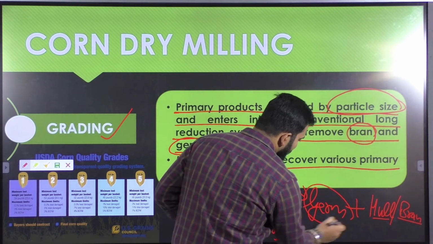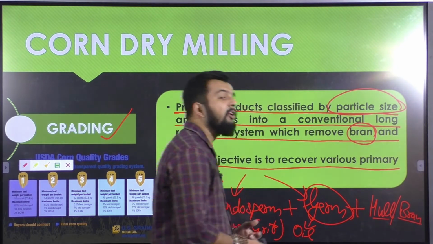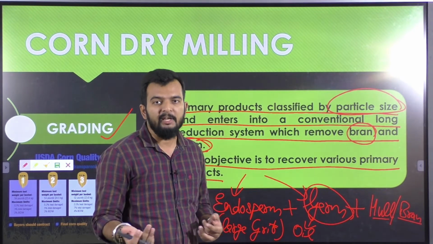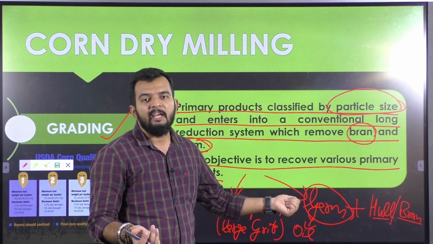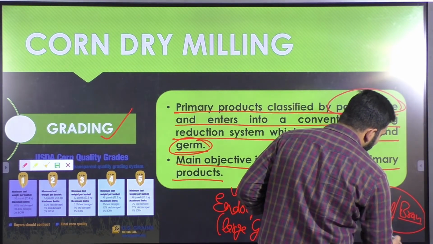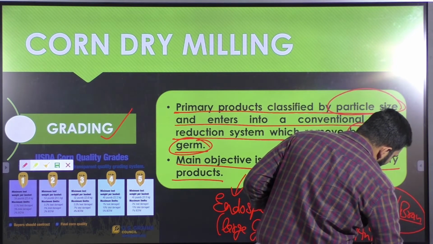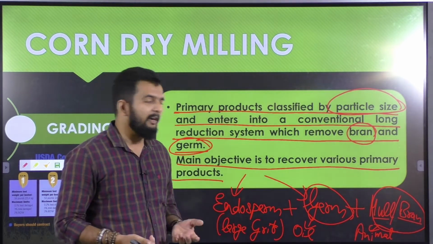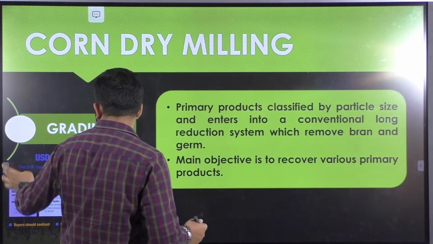This germ is further used for oil extraction. In the case of corn, the germ contains a large amount of oil, up to 25%. So the germ that has been separated out during the degerming process can be used for extraction of oil. The hull and bran can be used for making different animal feed, or any products where high fiber content is required. These are the primary products which have to be separated out during grading.